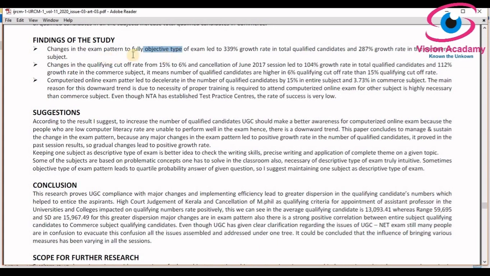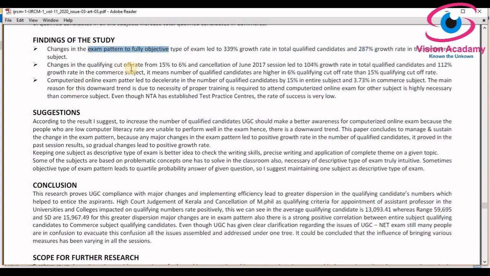From this change, the exam led to 339% growth in the total qualified candidates. Imagine, compared to the last session, we saw a 339% growth rate from the changes made by the UGC. And in commerce, a 287% growth rate from the fully objective type of exam pattern.